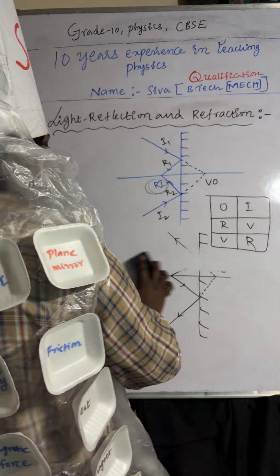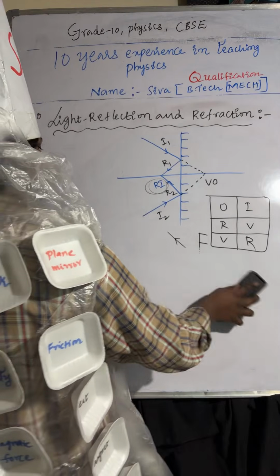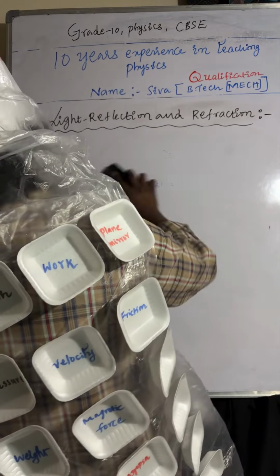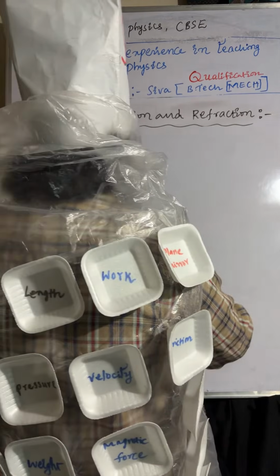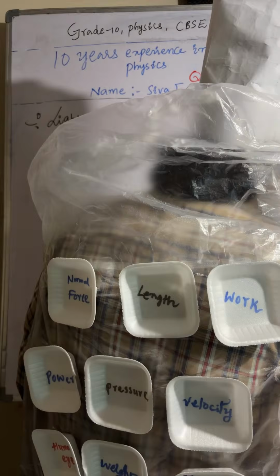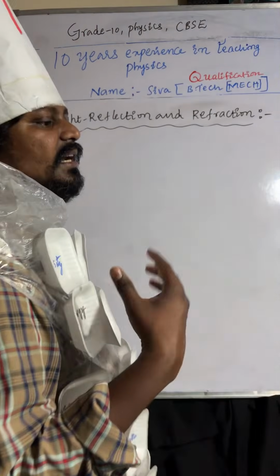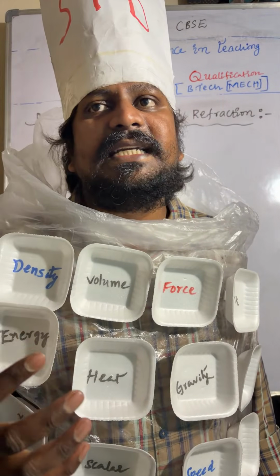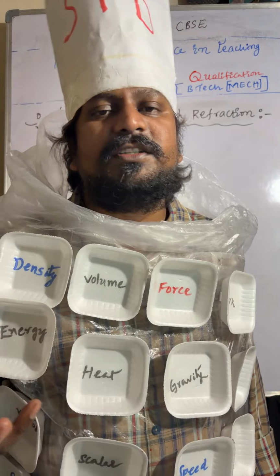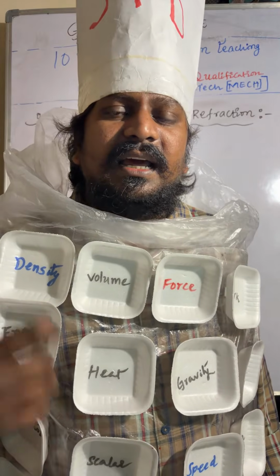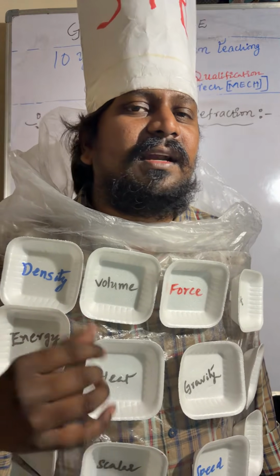Next we will discuss the nature of the image formed by the plane mirror. The definitions are very important. The point of intersection of reflected light rays is known as a real image. Directly reflected light rays are meeting at one point, that is a real image. The point of intersection of extended reflected light rays is called a virtual image.